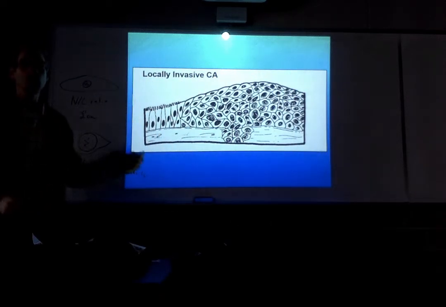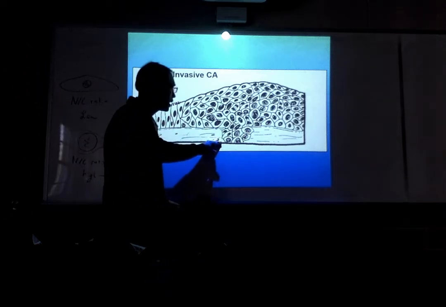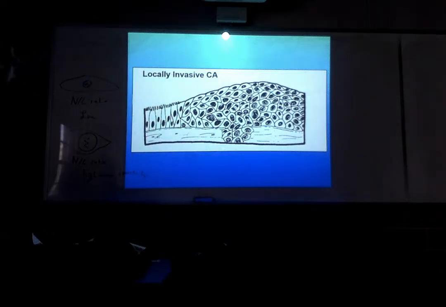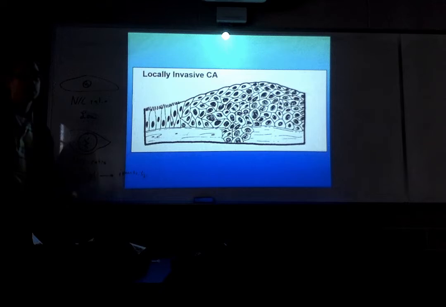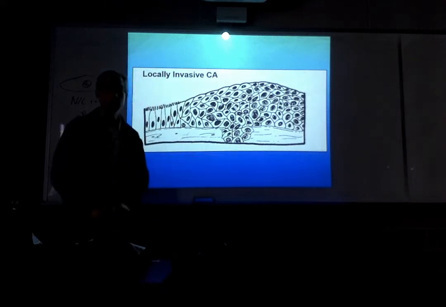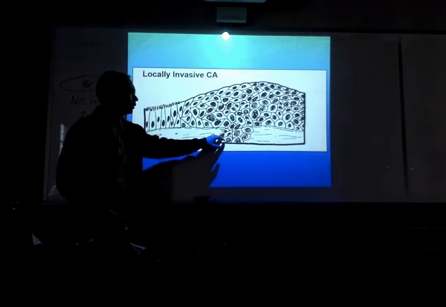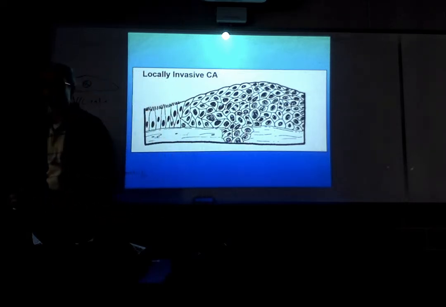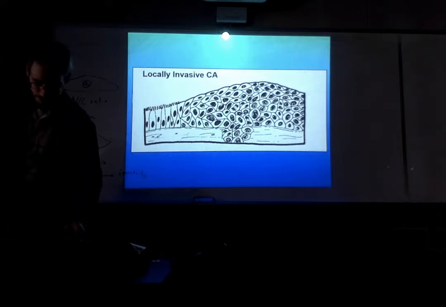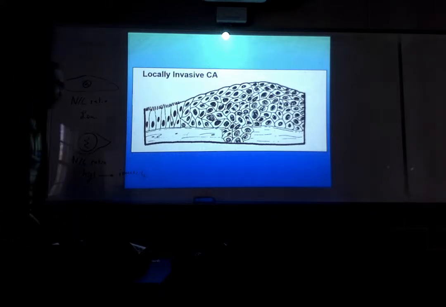This is called local invasion. Whatever this is, it is now malignant. It's malignant because now it's displaying a feature that's consistent with malignancy. Local invasion is a defining feature of malignancy. Okay? And this is clearly breaching a natural tissue barrier, which of course defines local invasion. Okay, any questions on that? We did that last week.